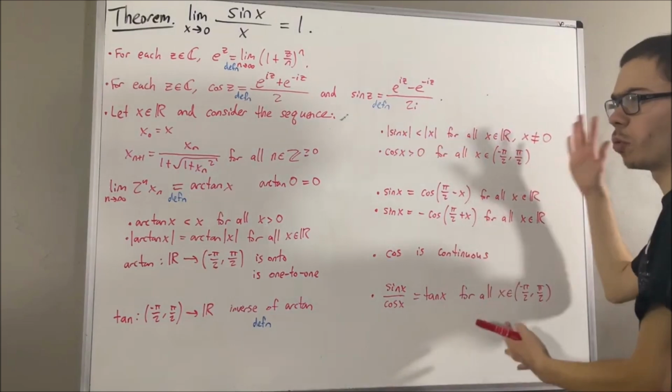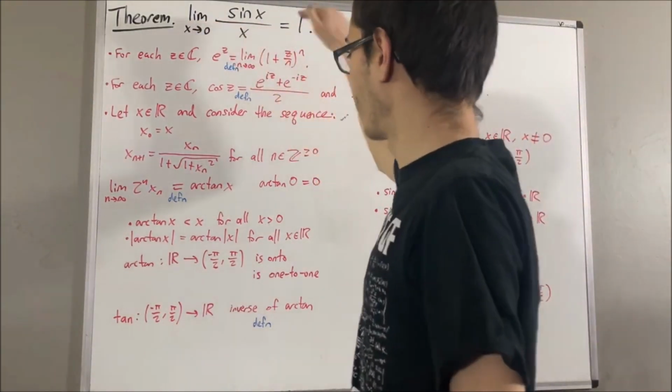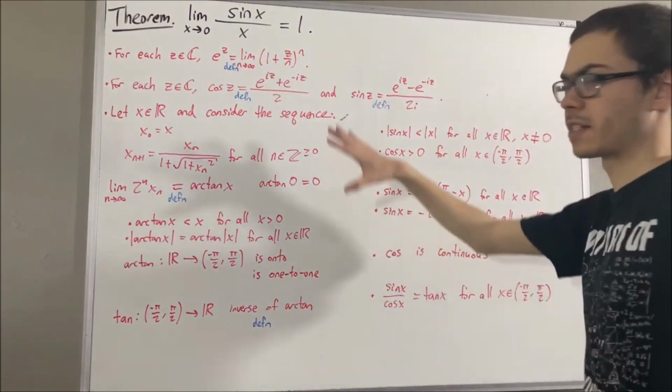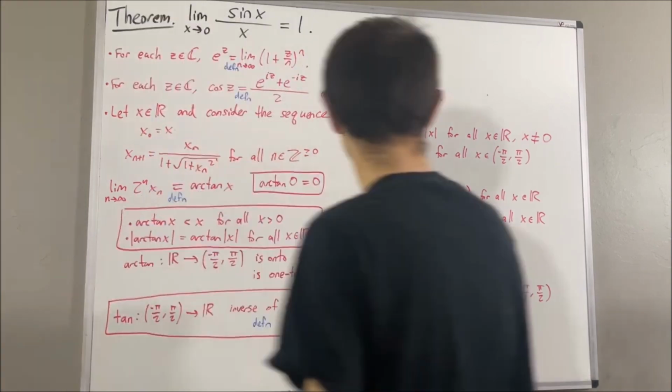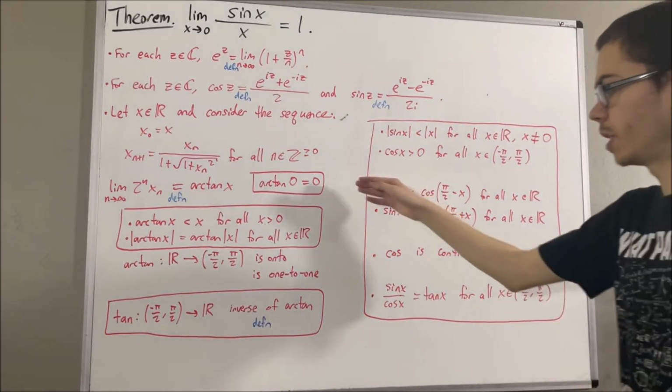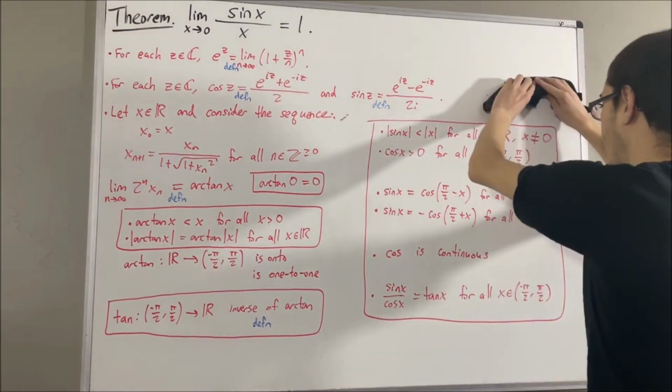So this is what we're working with. Now, let's get into proving this theorem. I'm going to circle the facts that we're going to be using in our proof. We're going to be using these facts in our proof. So now let's move back up to the top.